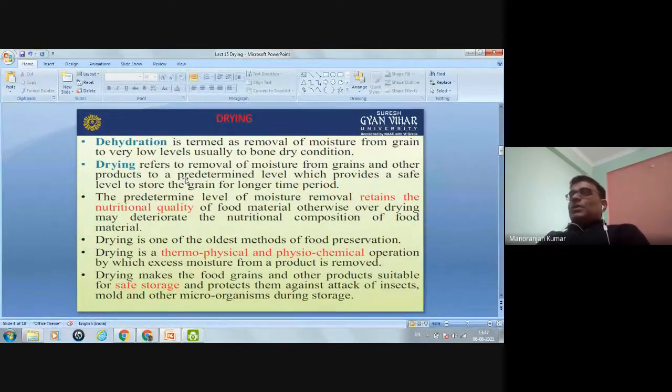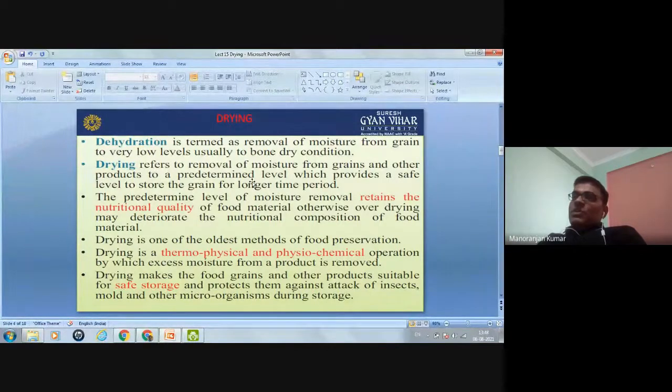This predetermined level of moisture removal retains the nutritional quality of the food. Otherwise, over drying may deteriorate the nutritional composition of food materials. That is why in the drying process we remove the moisture only up to a certain limit. We can't remove all the moisture present in the grain. So this is the difference between drying and dehydration.